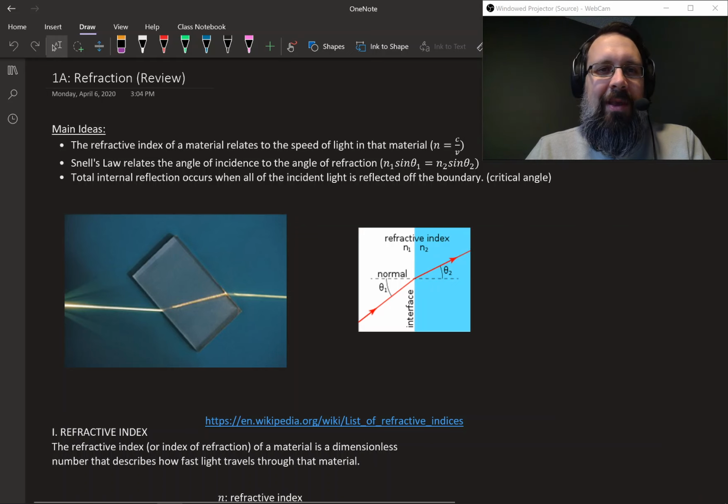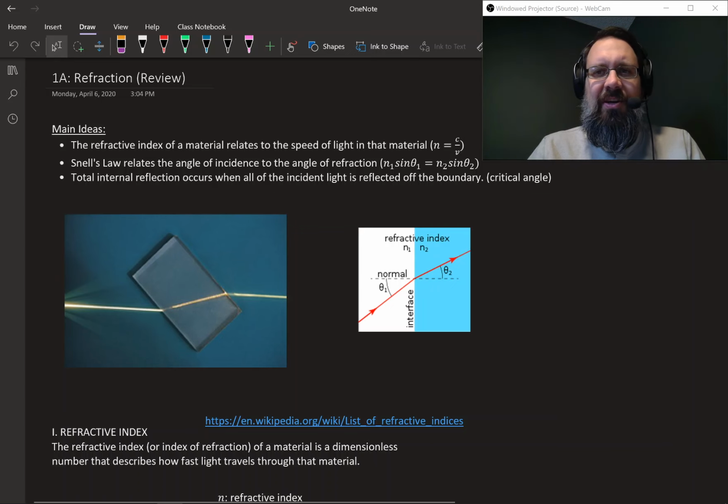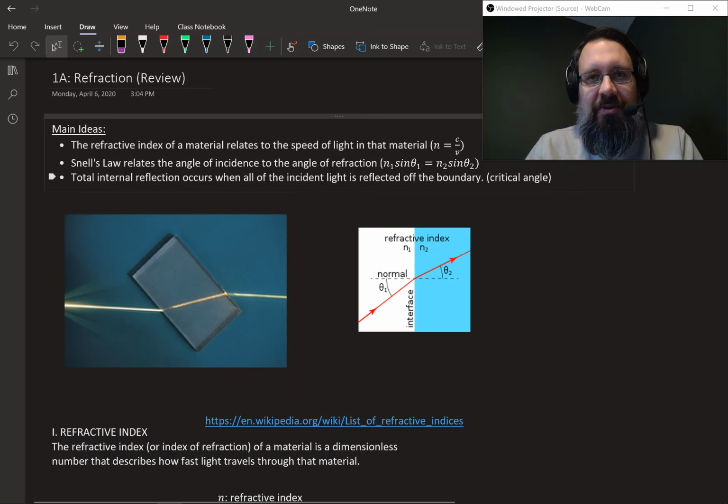Let's do it. All right, the way every online lesson is going to work is I will have 3 main ideas that I'll be trying to teach you each day. So for today, the main ideas are as follows. We want to know how the refractive index of a material relates to the speed of light in that material. There's also this equation over here. This is a review of where we left off. I just wanted to start with something I've already taught you because it's going to be a weird transition. The second main idea is that Snell's law relates the angle of incidence to the angle of refraction. And that's Snell's law there. And then lastly is this concept called total internal reflection. It occurs when all of the incident light is reflected off the boundary.